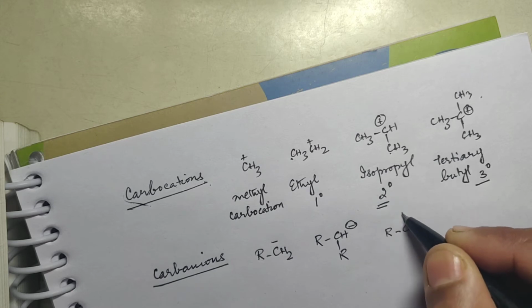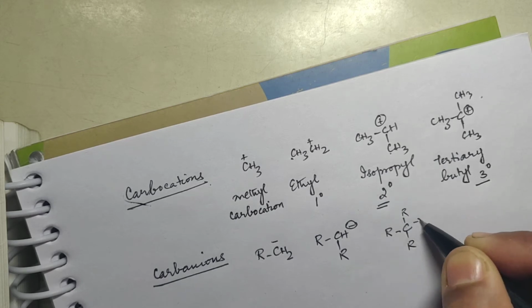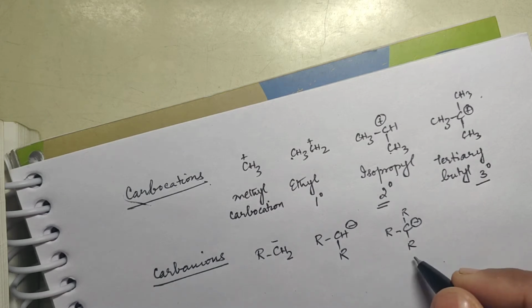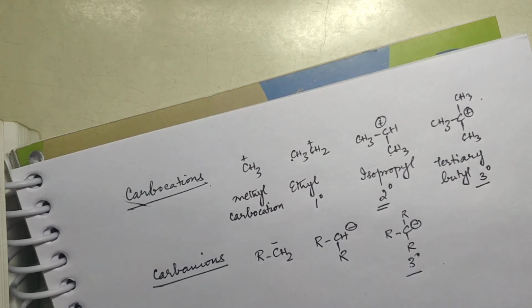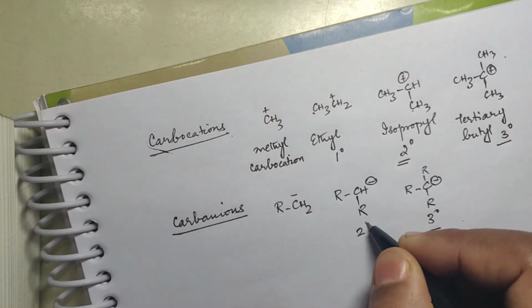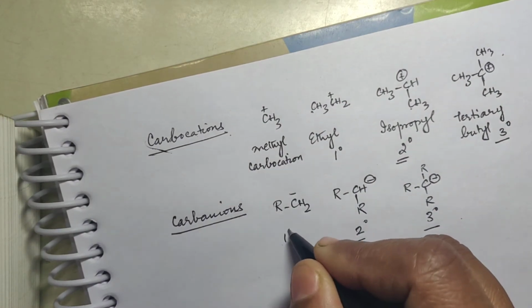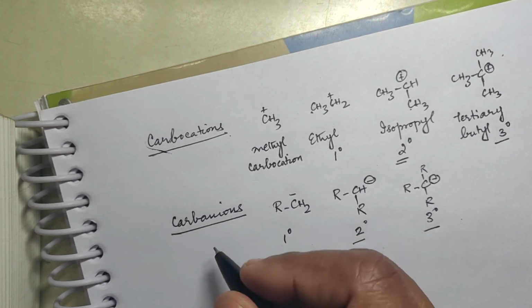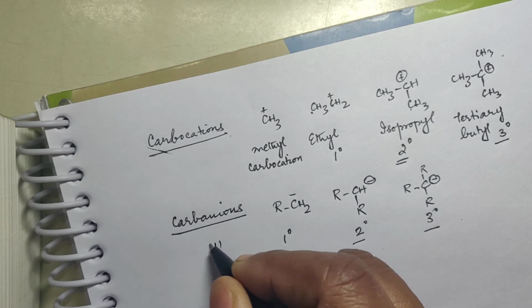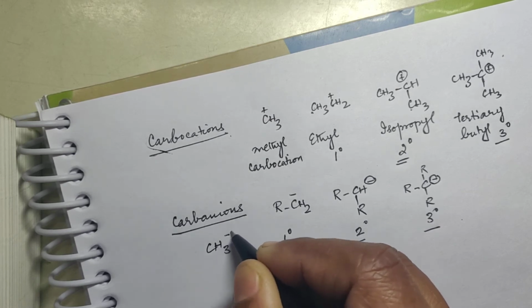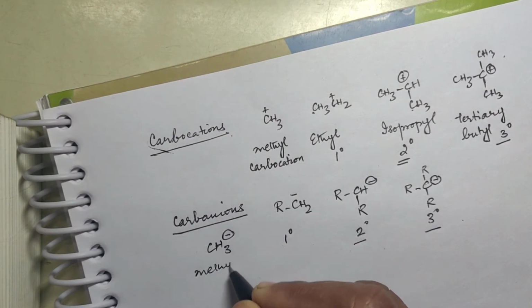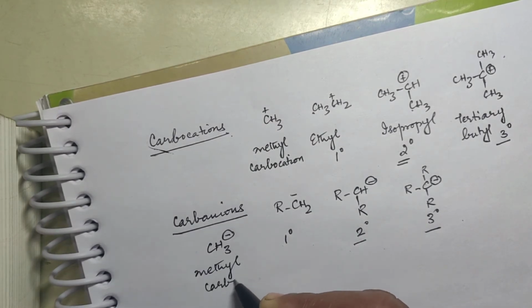Then this is a tertiary carbanion, which is denoted as 3 degree. This is secondary and this is primary. Right? And if you want the other way, that is CH3 minus. This is methyl carbanion.